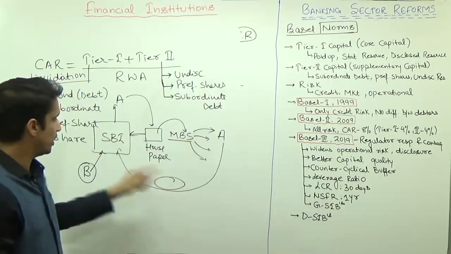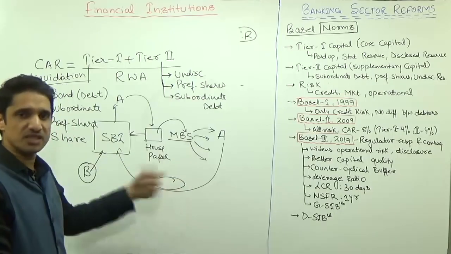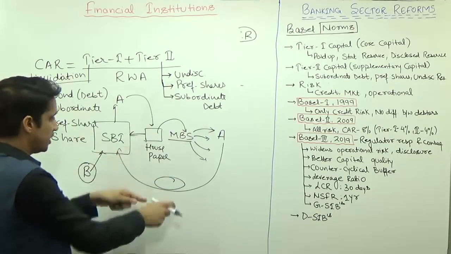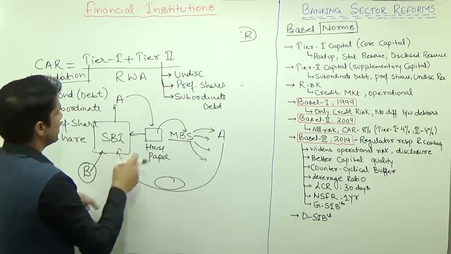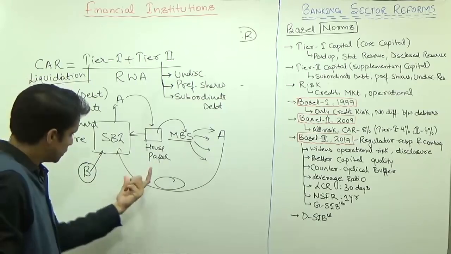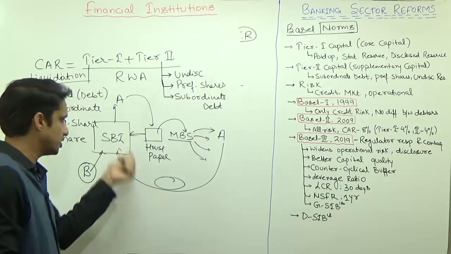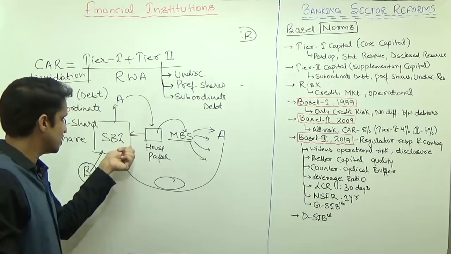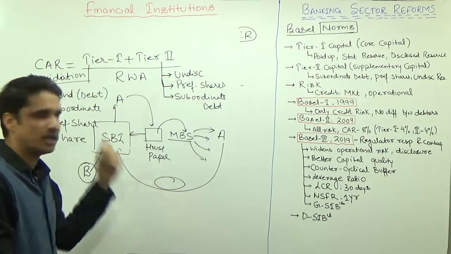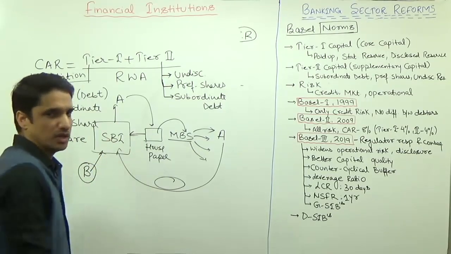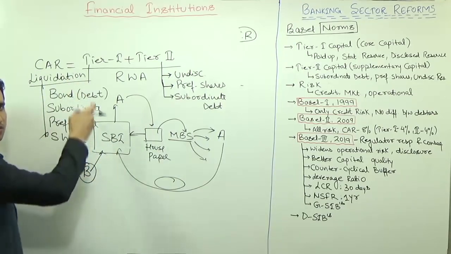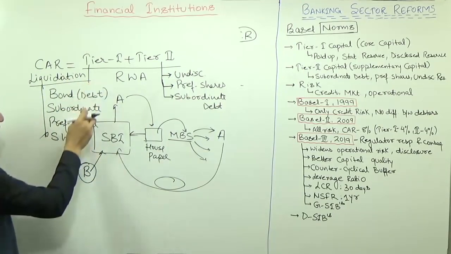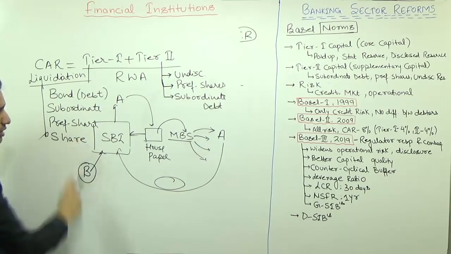The third priority will be given to the preference shareholders of SBI. Suppose SBI has issued some preference shares. Those preference shareholders will get the third priority, and the normal shareholders of SBI will get the last priority. So this is the order of liquidation: debt, subordinate debt, preference shares and shares.